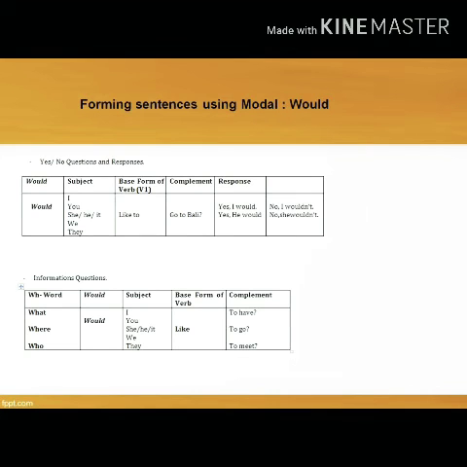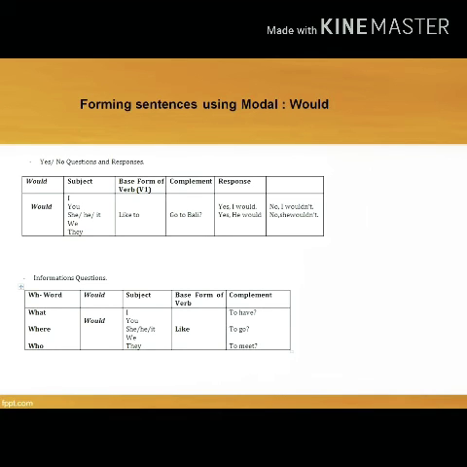For the example, would you like to go to Bali? And the response, yes, I would, or no, I would not. Ini mudah sekali ya, hanya memindahkan modal auxiliaries would ke depan saja. Or you can say, would she like to go to Bali?